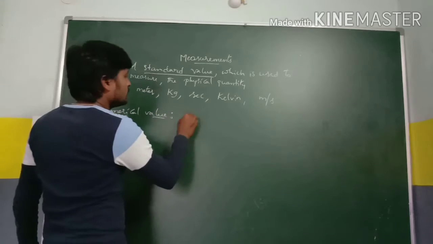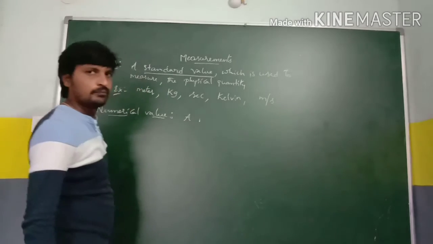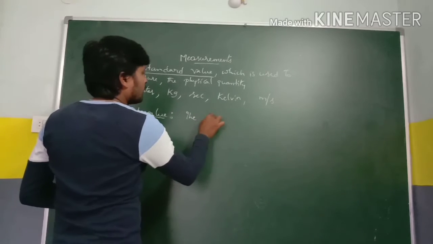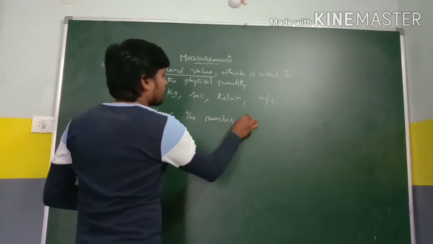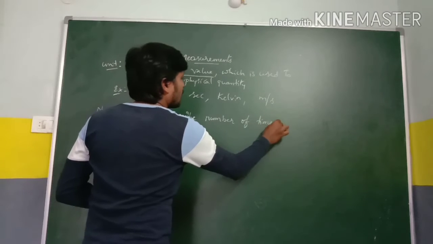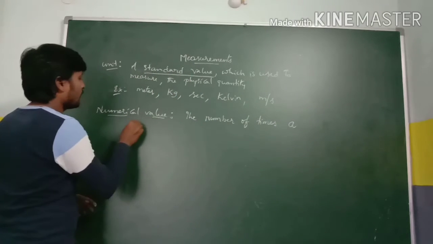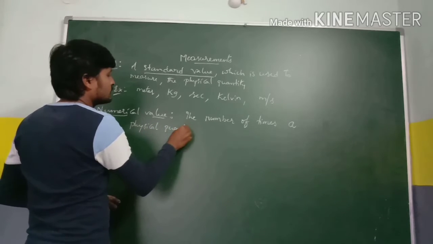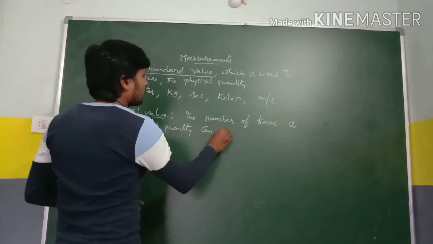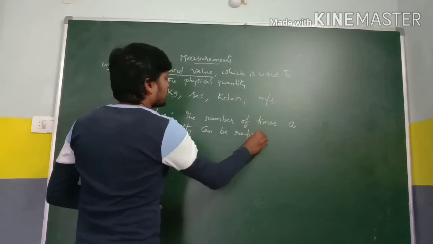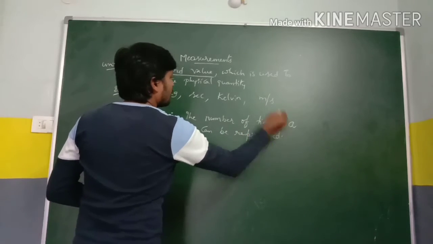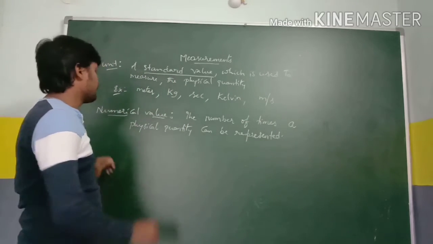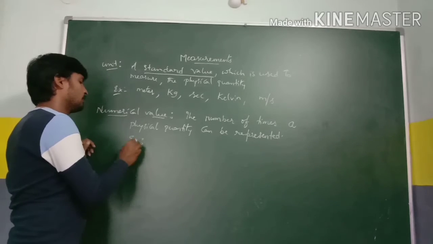It can be defined as the number of times a physical quantity can be represented. The number of times a physical quantity can be represented is nothing but a numerical value.